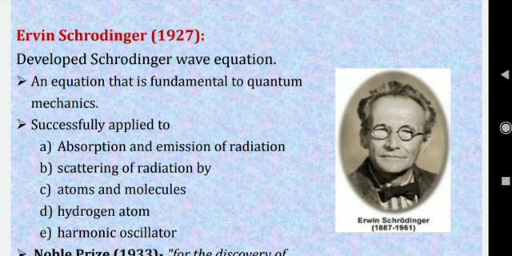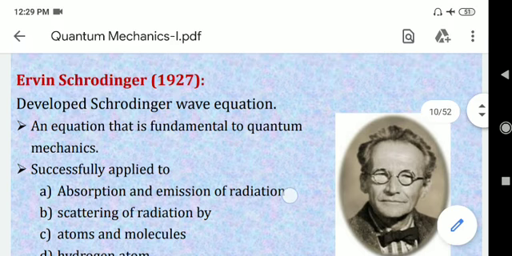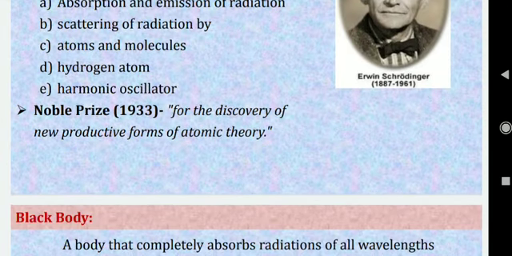We will get some probabilistic information, but in order to get that probabilistic information, we have to solve some equation like Newton's laws, right? That fundamental equation of the particle has been given by Erwin Schrödinger, and he also got the Nobel Prize in 1933.